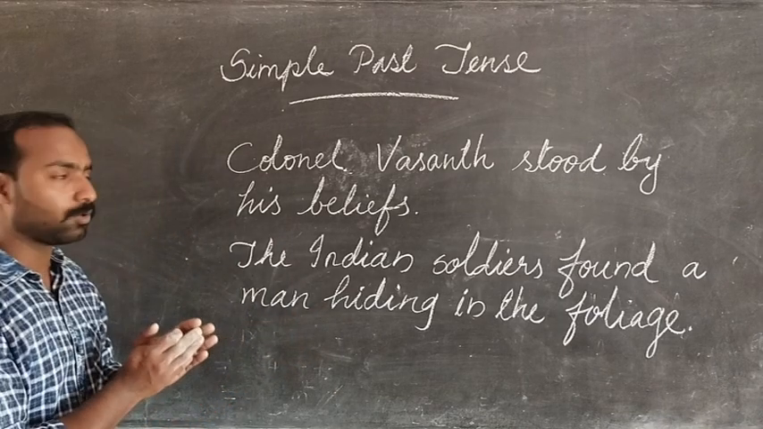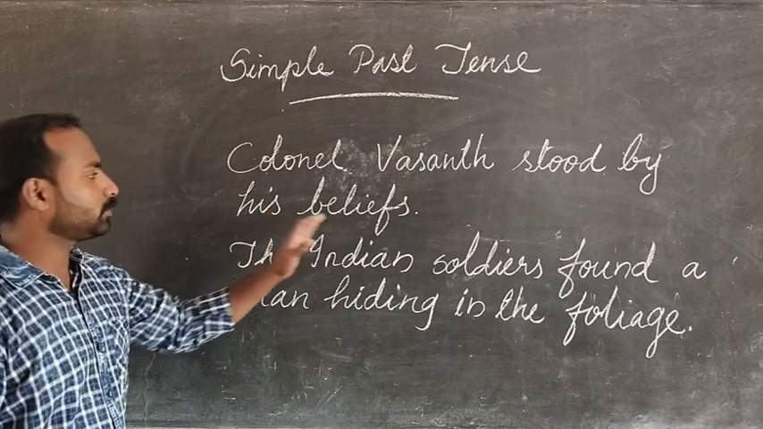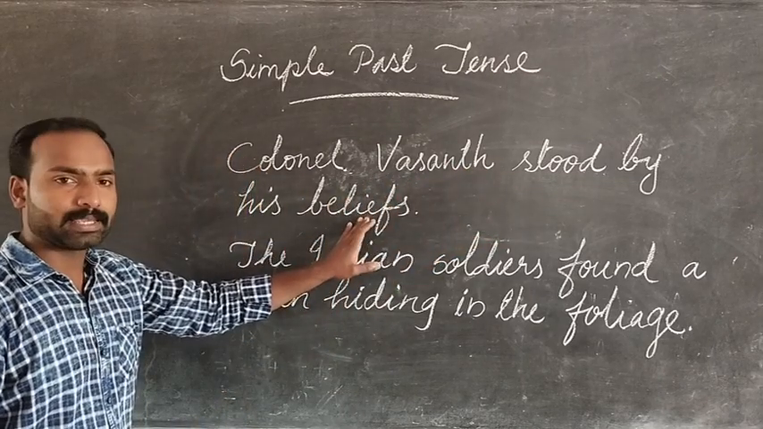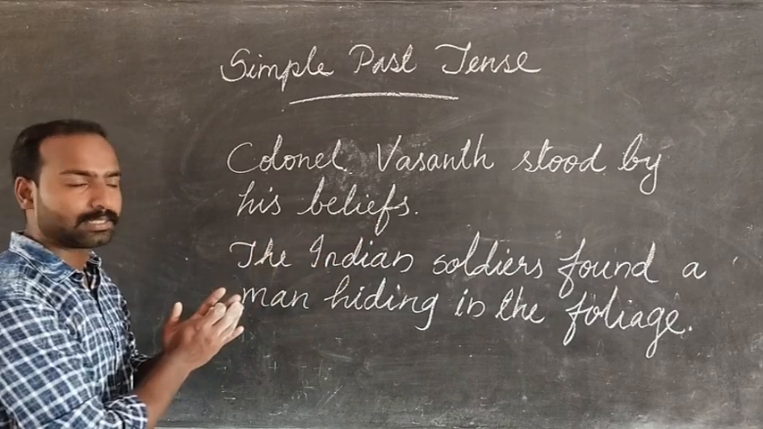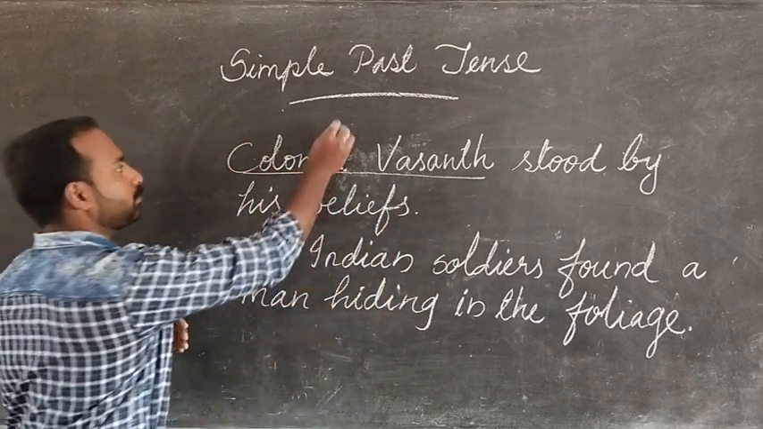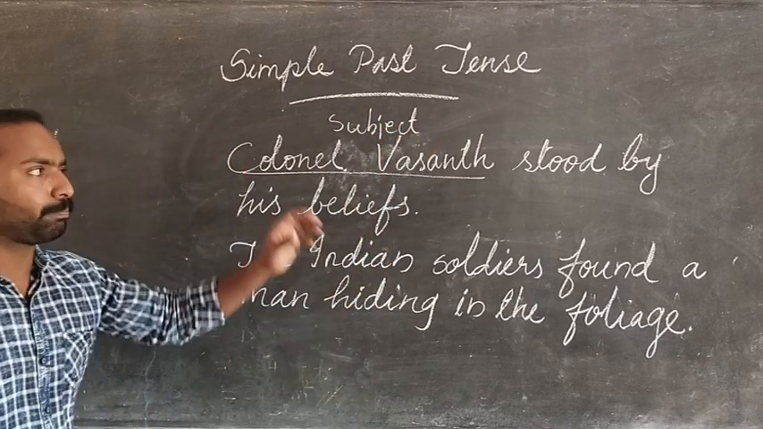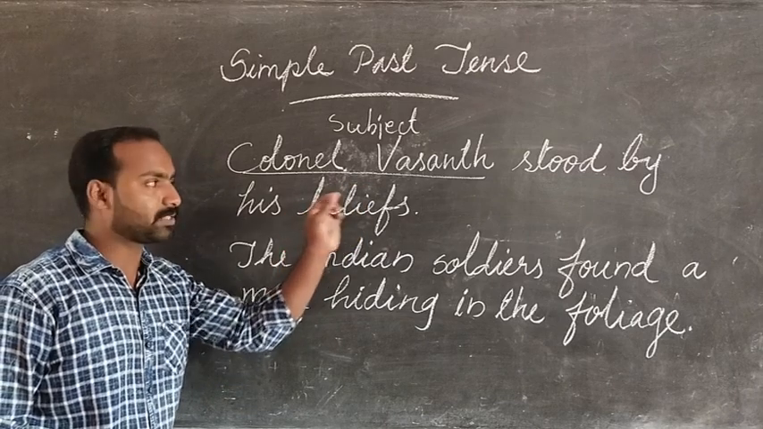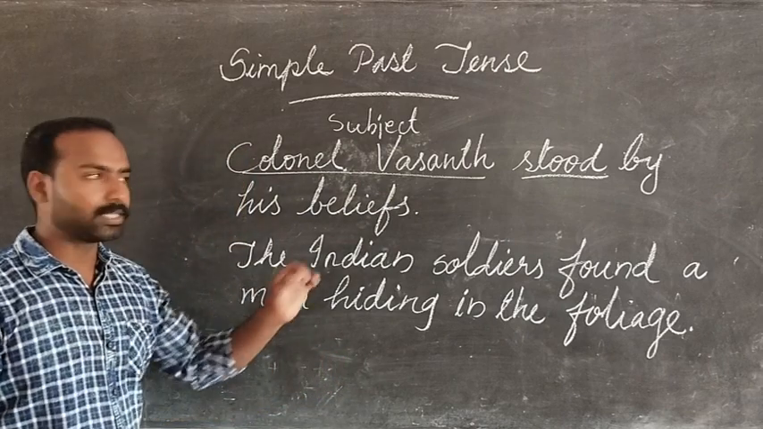For example, let us look at some examples here. Colonel Vasant stood by his beliefs. Here, can you say what is the subject? Colonel Vasant. Colonel Vasant is the subject. And can you pick out the verb from the sentence? What is the verb here? Stood. We use stood here.